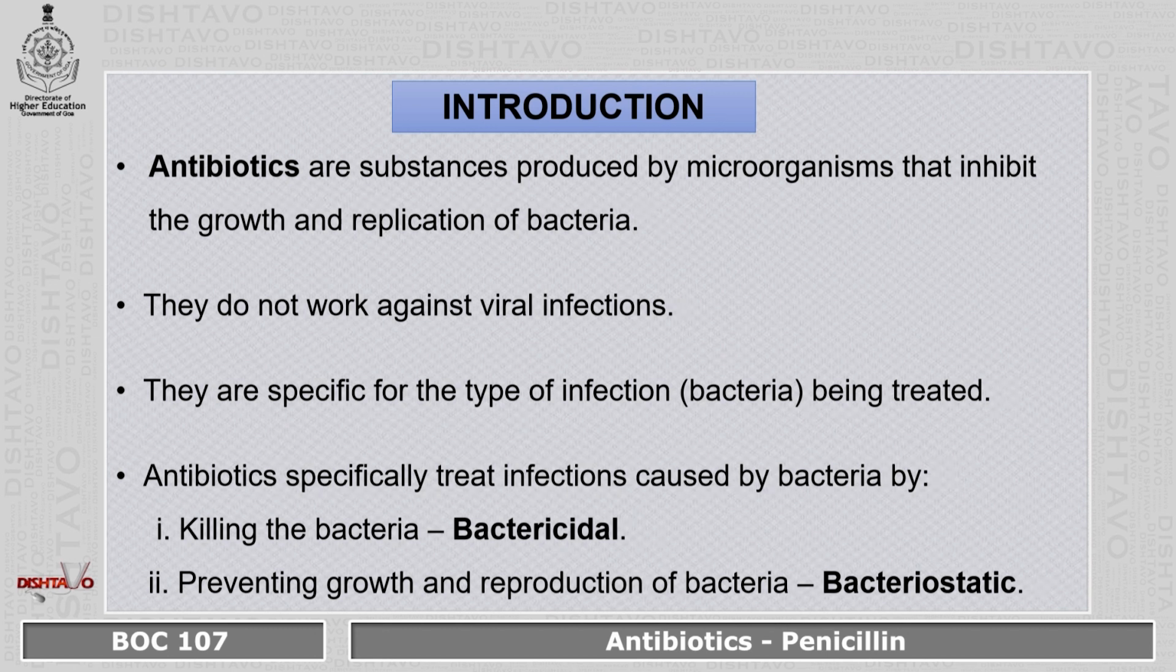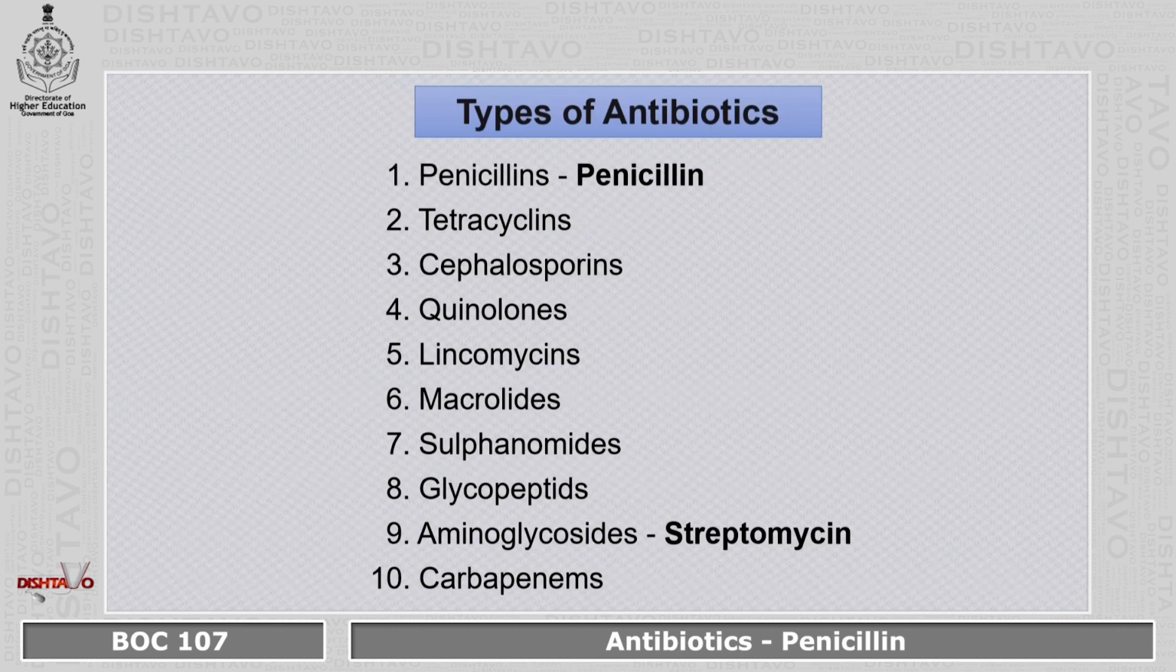When we talk of antibiotics, it depends on their mode of action. Some antibiotics are bactericidal, while others are bacteriostatic. Bactericidal antibiotics are those which kill the bacteria, while bacteriostatic are those which prevent the growth and reproduction of bacteria. These are a few types of antibiotics listed: penicillin, tetracycline, quinolones, and many more.